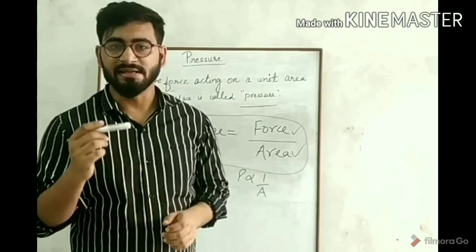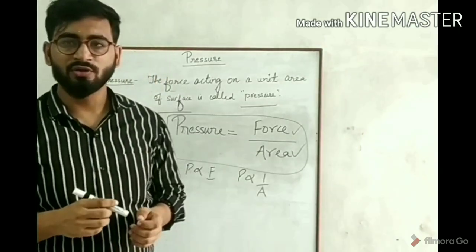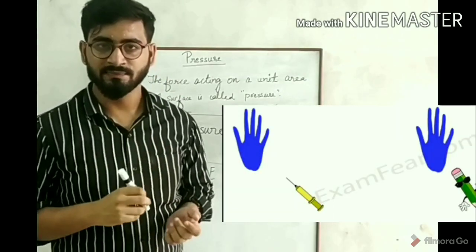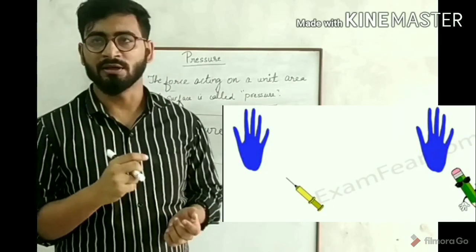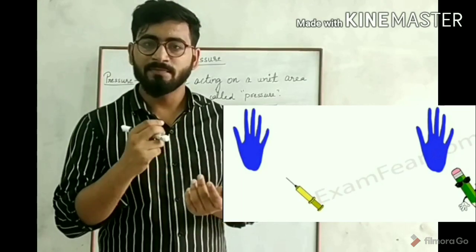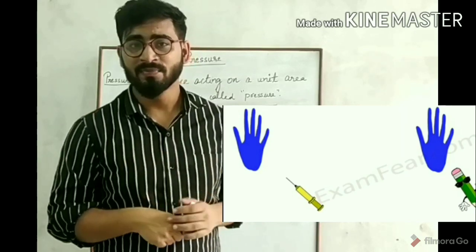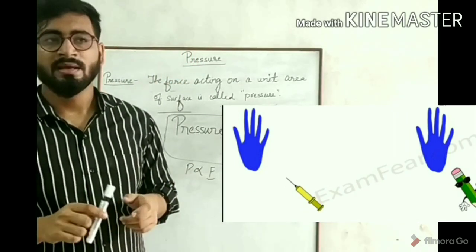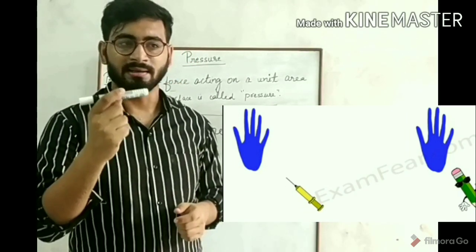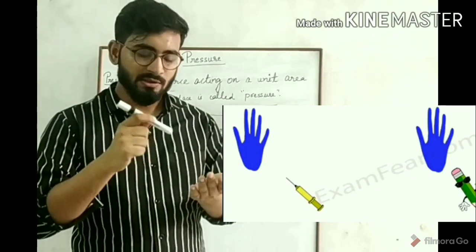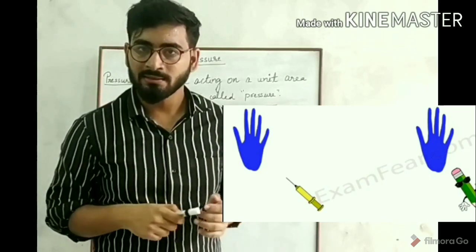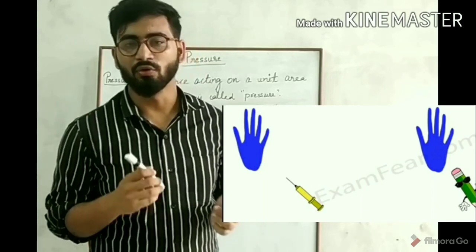Suppose I have a needle, okay, and I am going to pinch it in my hand. That needle, you know needle? Okay. So what will happen if I pinch that needle in my hand? I will feel pain, I get hurt. But at the same time, I will take this marker and I try to pinch it in my hand. Will I get pain? Will I get hurt? No. Why?